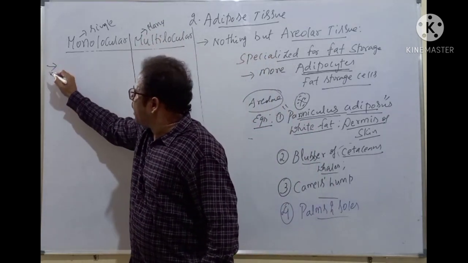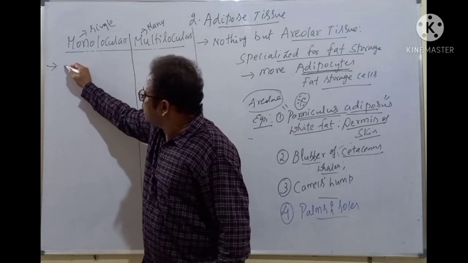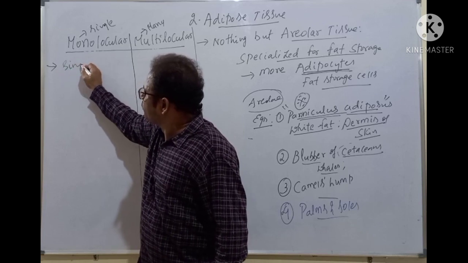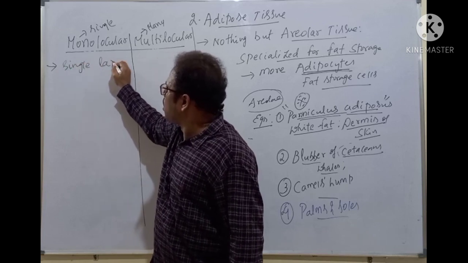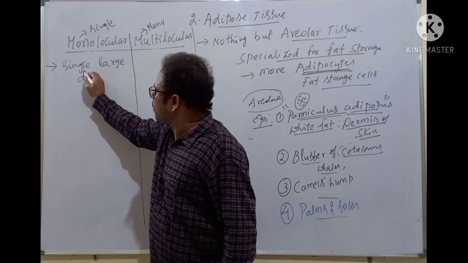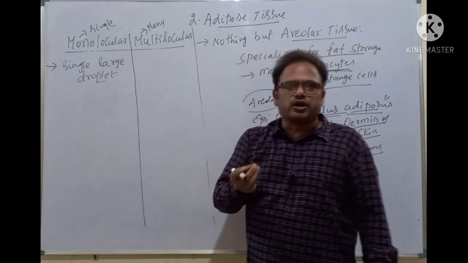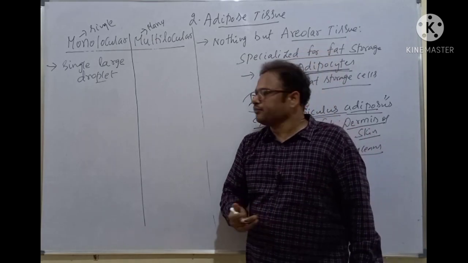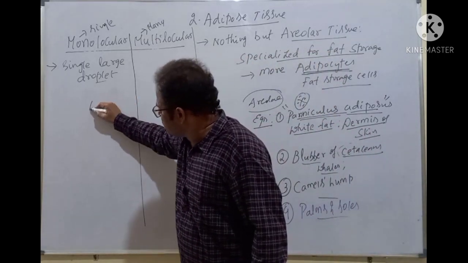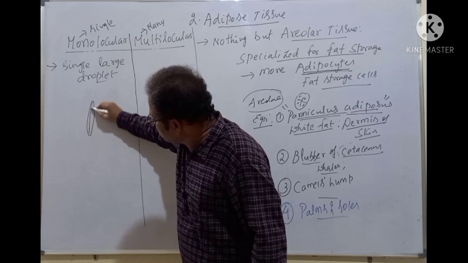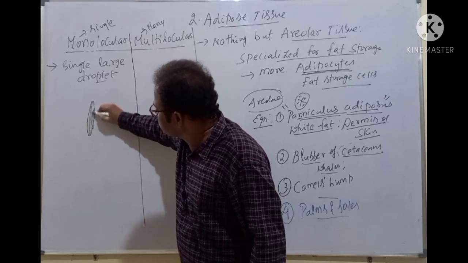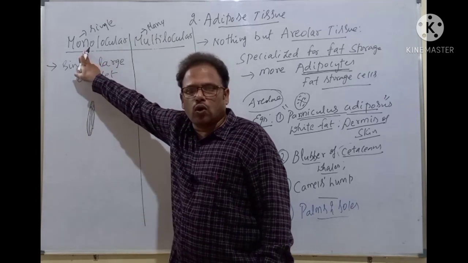Sometimes the fat is present as a single large droplet, a single large oil droplet. Droplet means a small drop. So the fat is present as a single large droplet here, like this. That is why it's called monolocular.